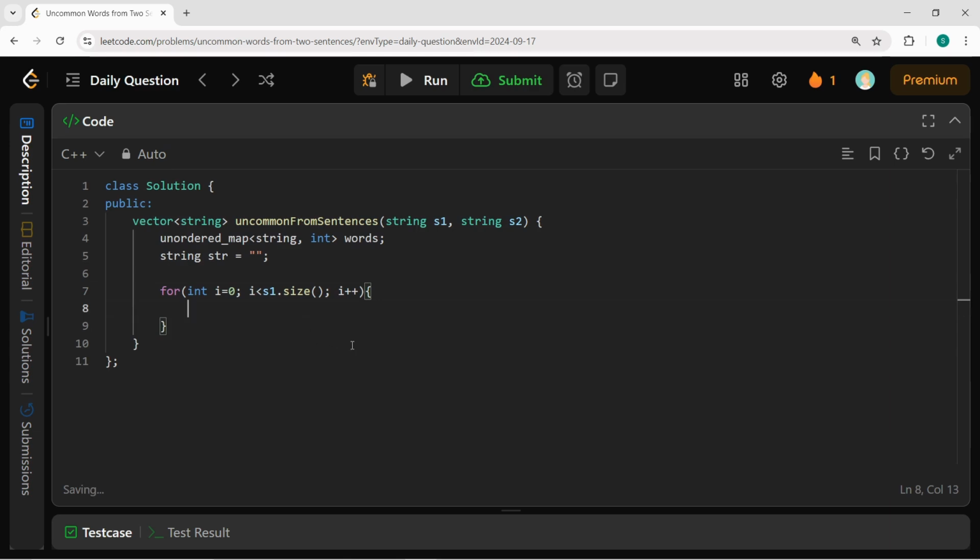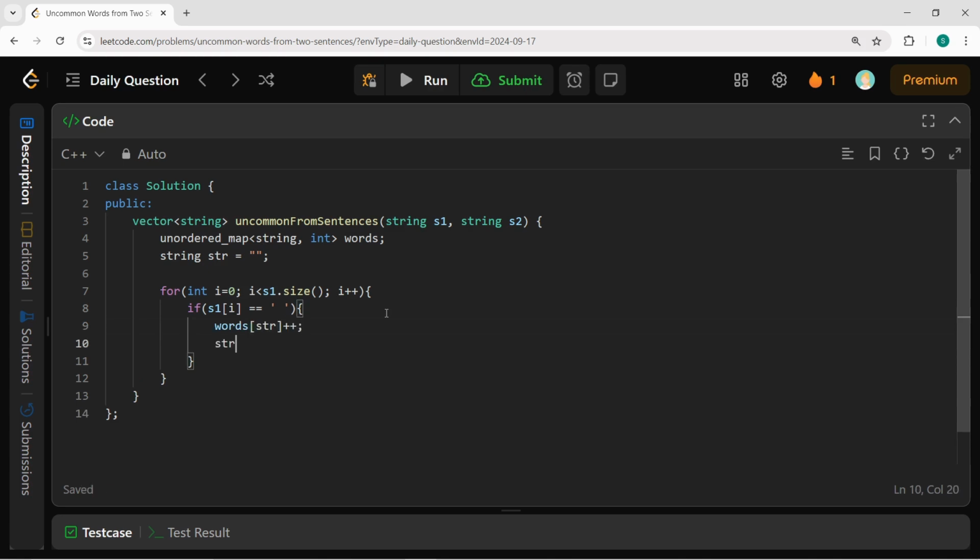Now if S1 of i is equal to a single space, then my word might have been finished. So I will increase the count of that particular word, that is str.